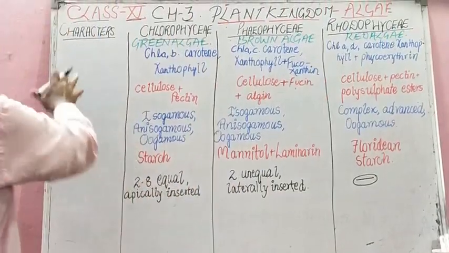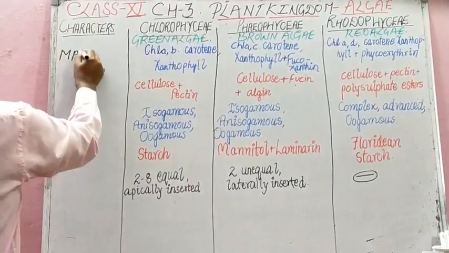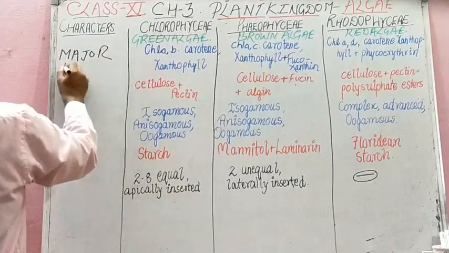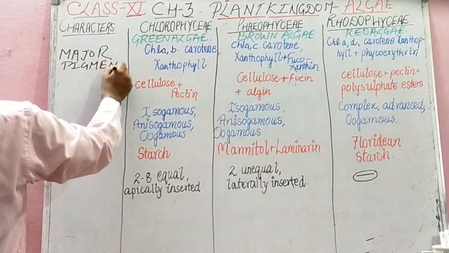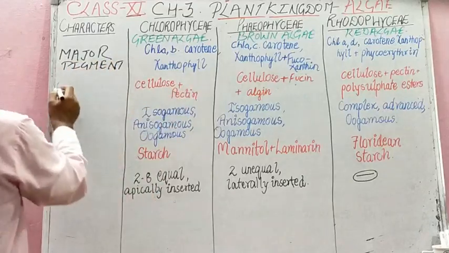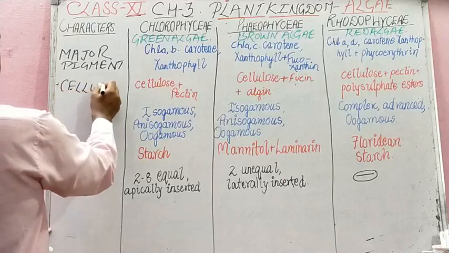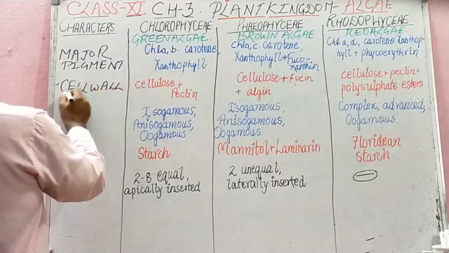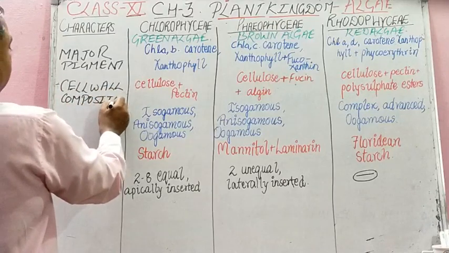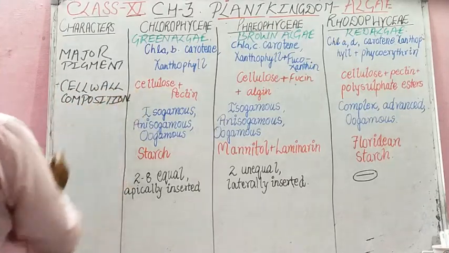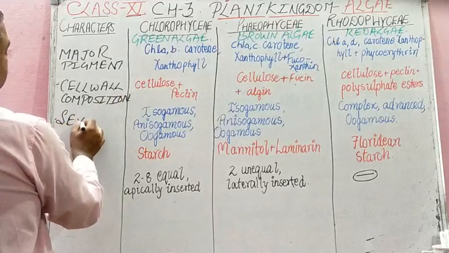And then, students, in the characters we have to study major pigment. In these three, the first factor is major pigment, then cell wall composition, then mode of sexual reproduction, which is in your ISC course.